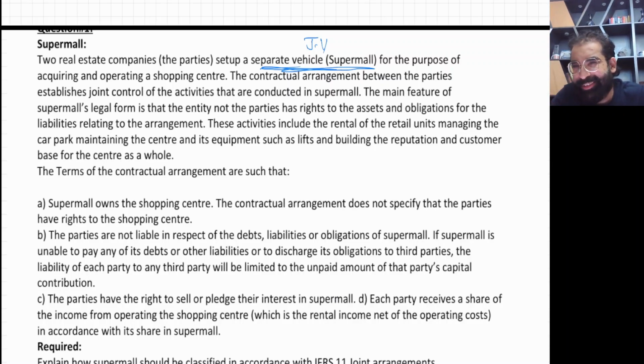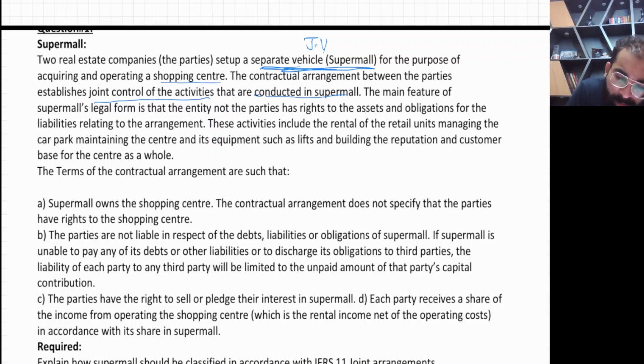I will gather the evidence and I'll share the solution with you then. So, for the purpose of acquiring and operating a shopping center. Okay, so they want to acquire a new shopping center, so they created a separate vehicle. The contractual arrangement between the parties establishes joint control of the activities that are conducted in the Super Mall. So all investors have joint control. So this is also a condition for joint arrangement.